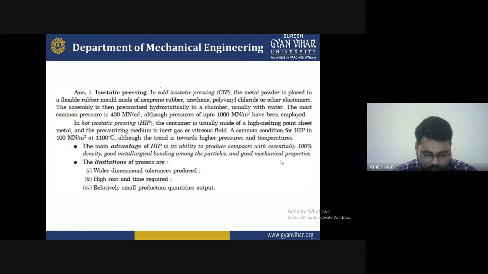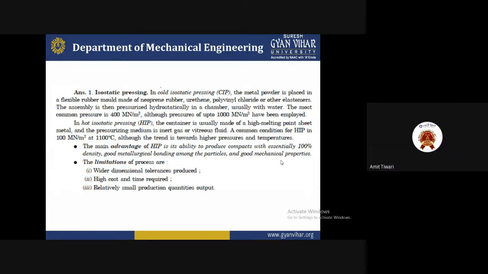These are some techniques that will be adopted to maintain the good quality of the product, and we have to provide good clearance for that. You have to manage for that. Now the limitations are wider dimensional tolerance produced, and higher cost and time required.